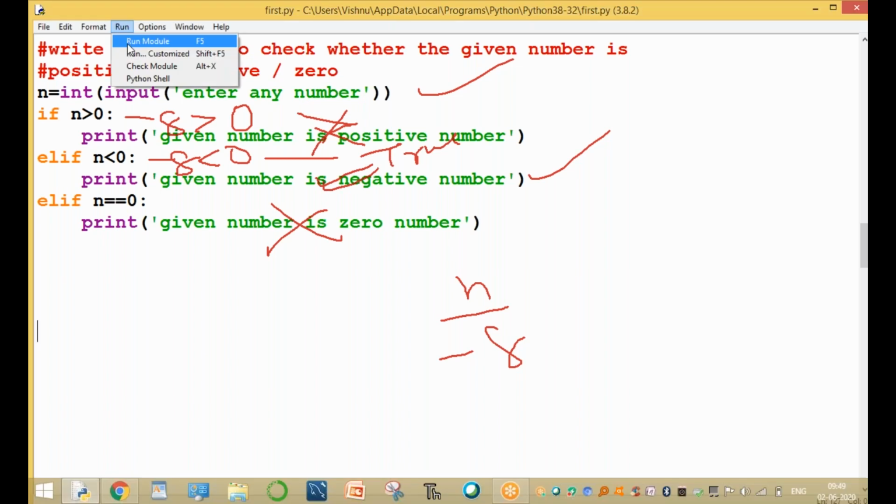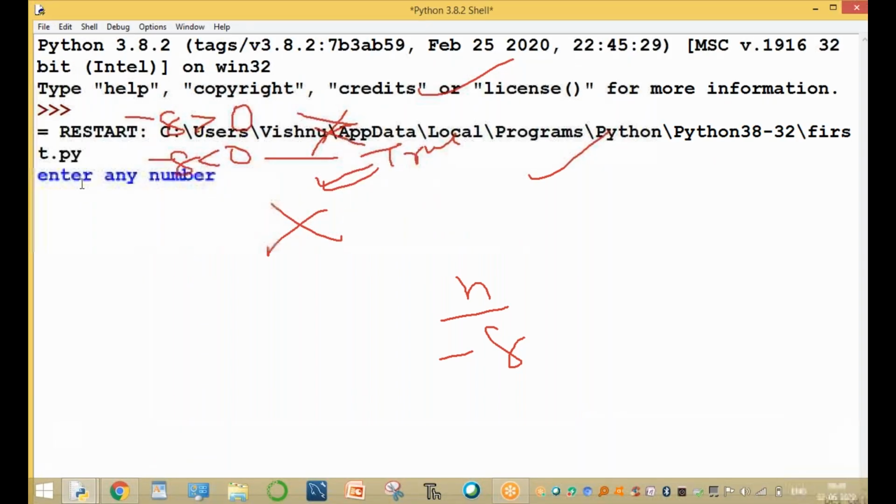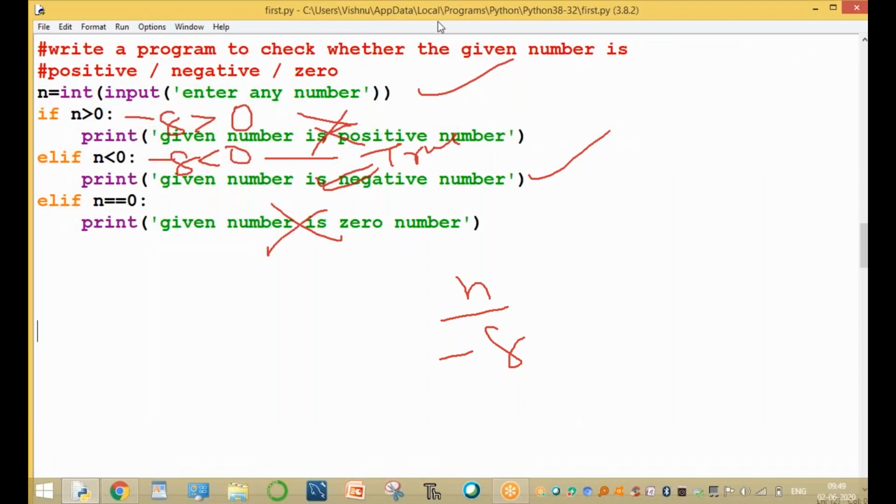Okay. Run this program. Run the module. Enter any number. Our number is -8. Given number is negative number. Clear? For example, another value.